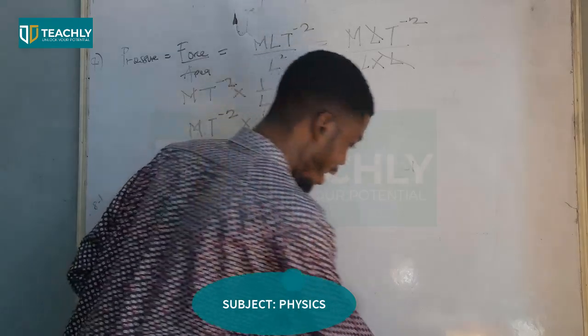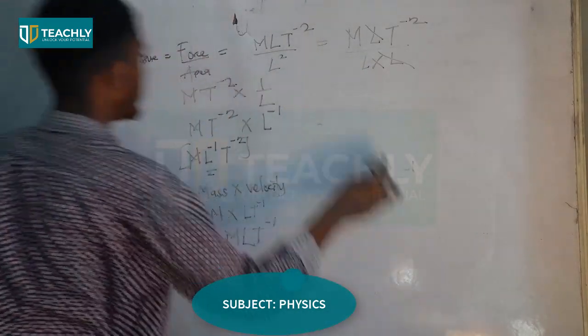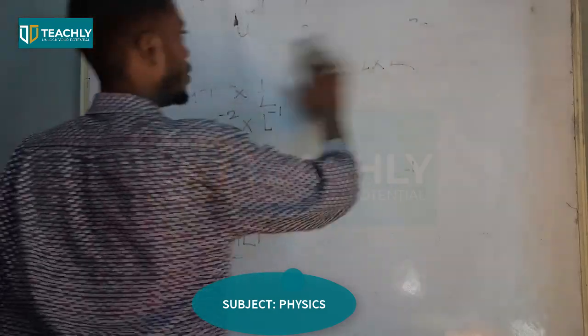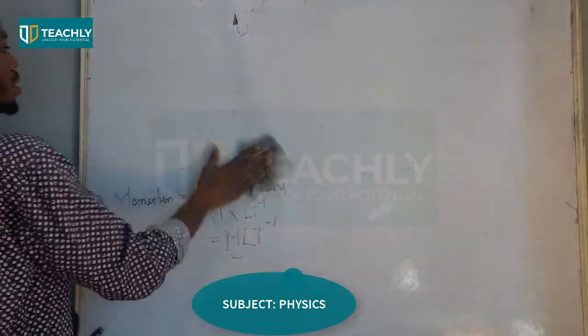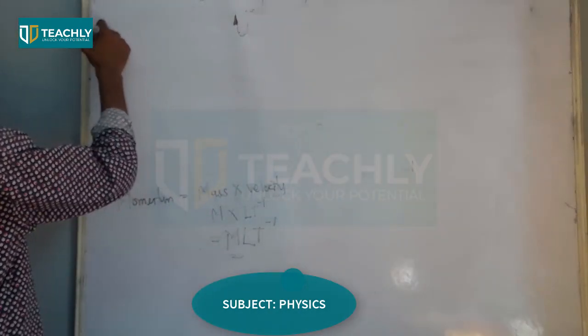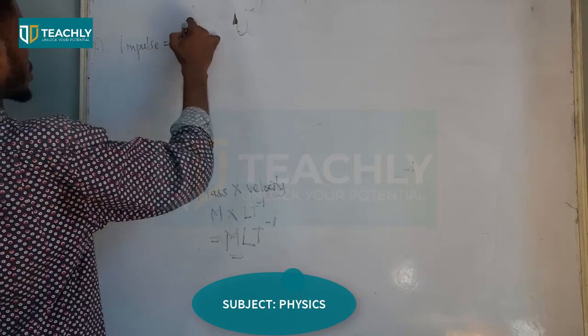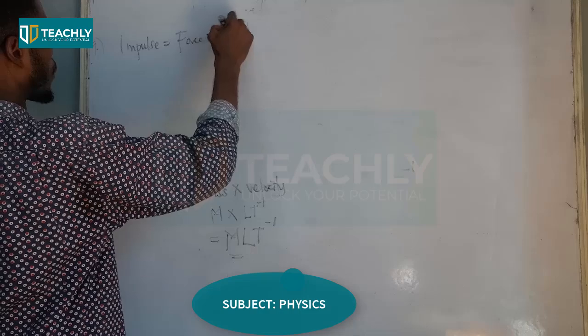And then we have impulse. The formula for impulse is number 9. Impulse is force times time.